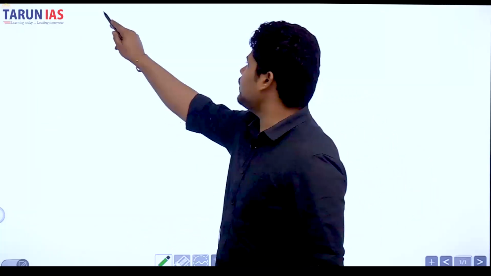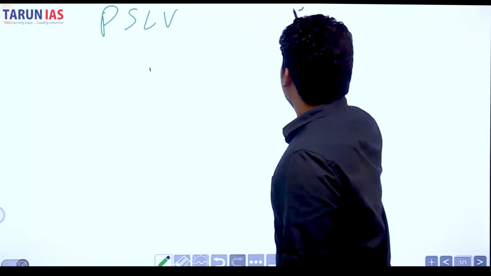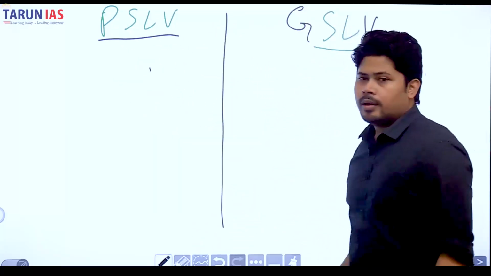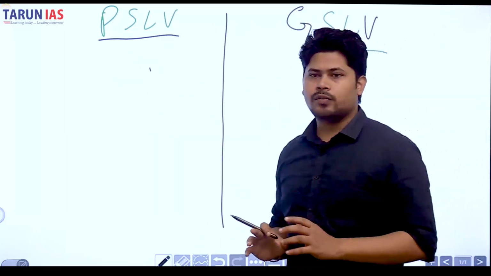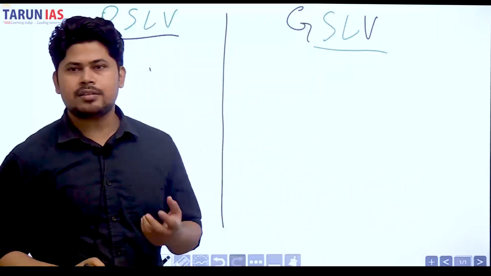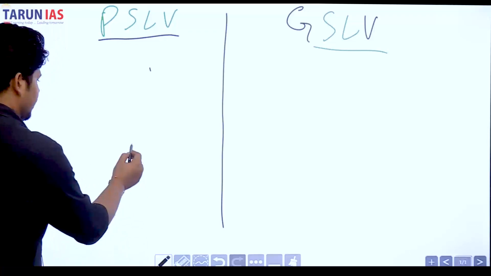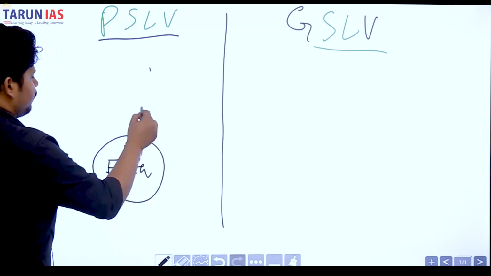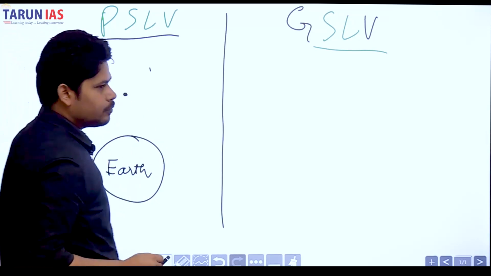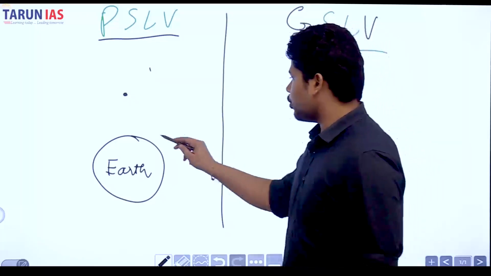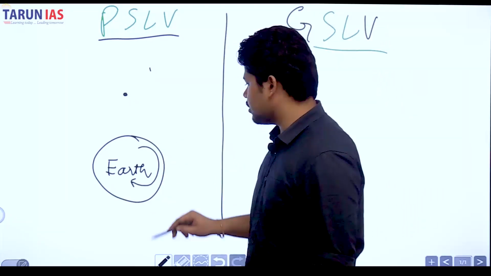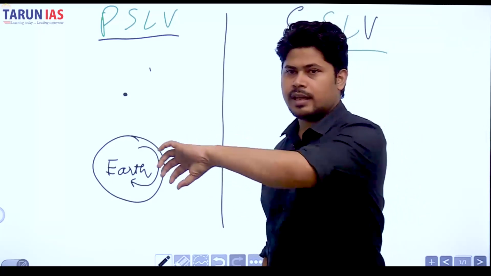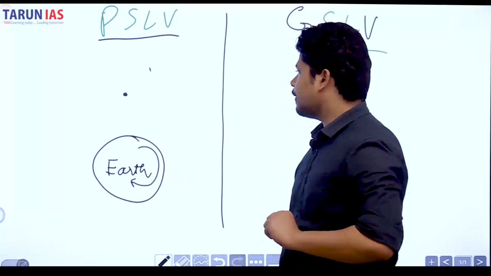Now coming back to PSLV and GSLV. PSLV means Polar Satellite Launch Vehicle. GSLV on the other hand is Geosynchronous Satellite Launch Vehicle. Geosynchronous means, for example, this is Earth, okay? If we place a satellite here, okay? Now Earth is rotating on its own axis, right? And it is revolving around the sun. It is also rotating on its own axis and it is also revolving around the sun, right?